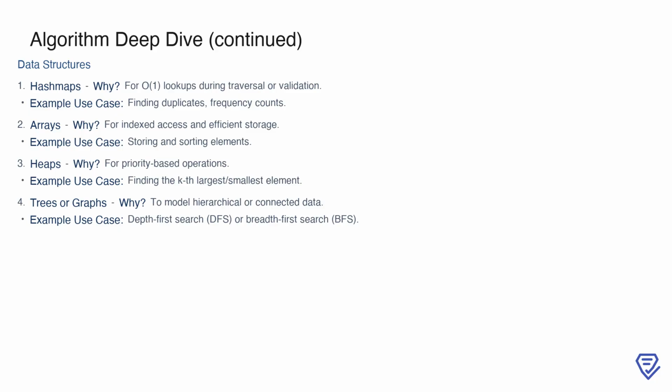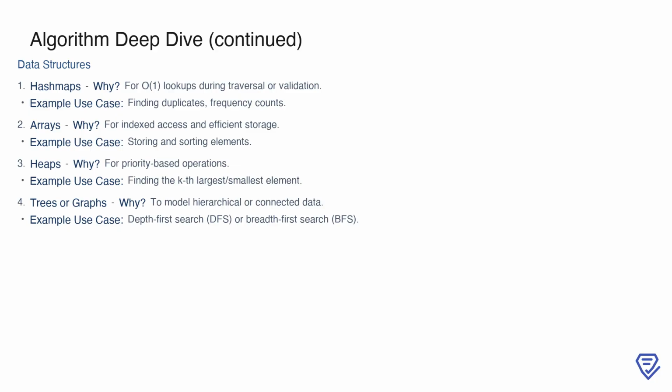Let's take a closer look at some common data structures and their use cases. Hash maps are excellent for O(1) lookups, making them ideal for tasks like finding duplicates or counting frequencies. Arrays are a go-to choice for indexed access and efficient storage. For example, they're great for storing and sorting elements. Heaps are perfect for priority-based operations, such as finding the kth largest or smallest element in a dataset.